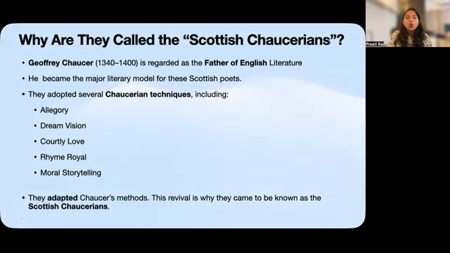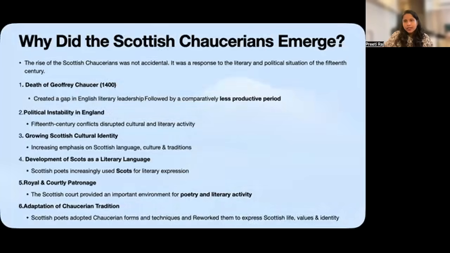So far, we know who the Scottish Chaucerians were and why they are called the Scottish Chaucerians. But another question arises: why did this literary movement emerge in the first place? The rise of the Scottish Chaucerians was not accidental. It developed from a combination of literary, political, and cultural changes that were taking place during the 15th century.